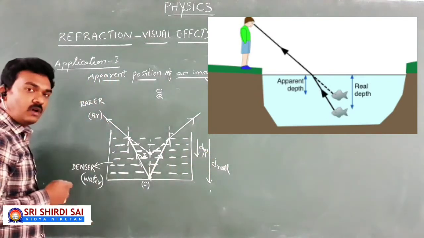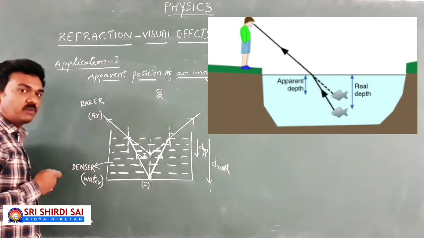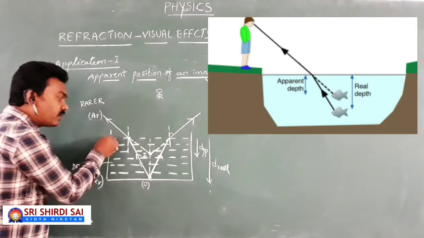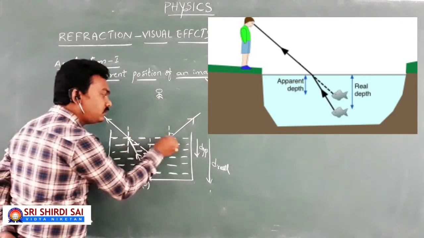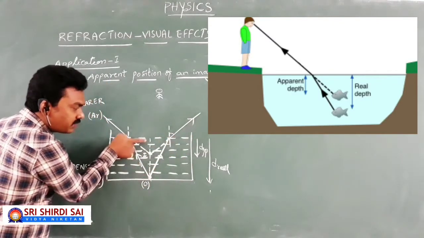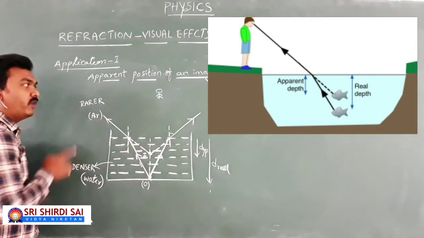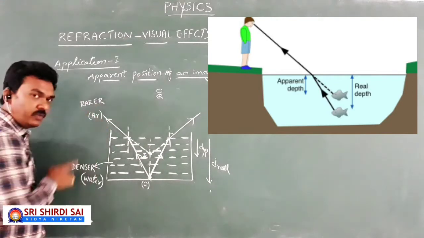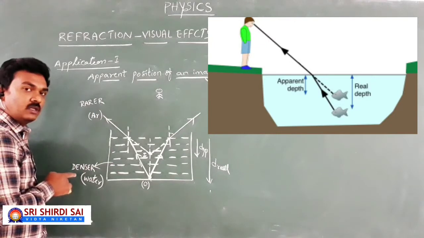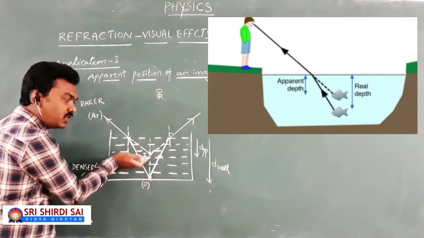Like in spherical mirrors, all horizontal distances are measured from the pole and all vertical distances from the principal axis, as you have learnt. Here, all distances should be measured from the interface. This means when an observer in a rarer medium looks at an object in a denser medium, the observer finds the image shifted close to the interface.